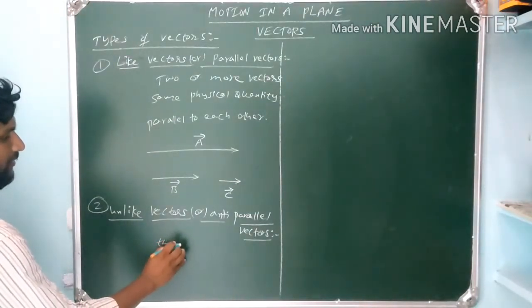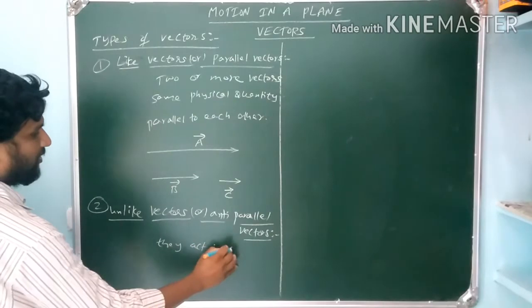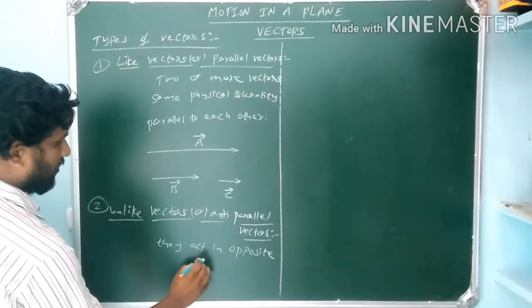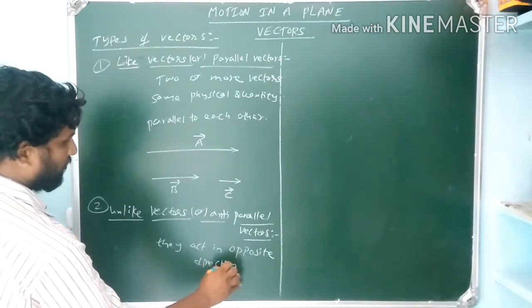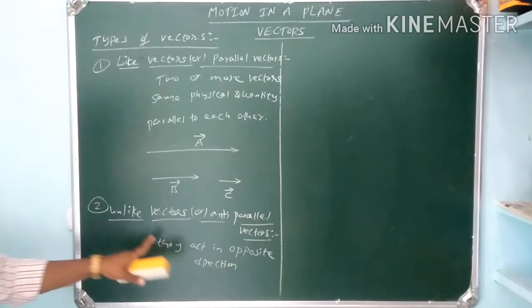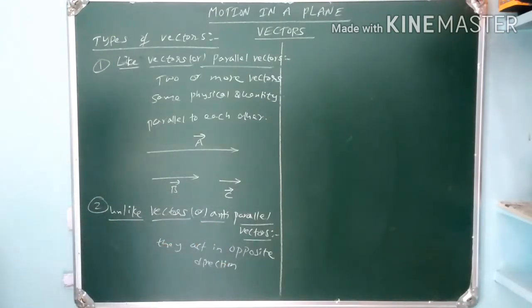They act in opposite direction. However, their magnitudes can be different. This type of vectors we call unlike vectors or anti-parallel vectors.